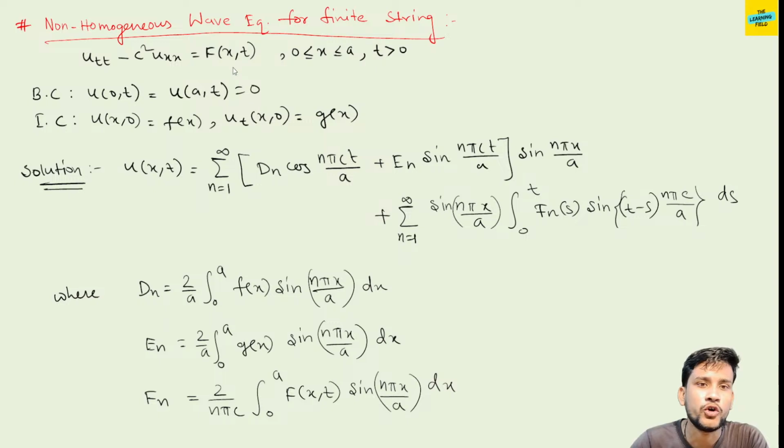Next, non-homogeneous wave equation for finite string. This is the case of non-homogeneous, only presence of f(x,t).